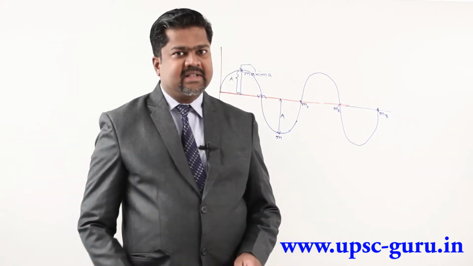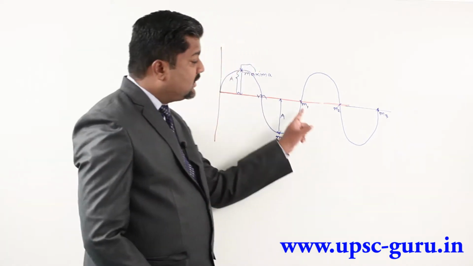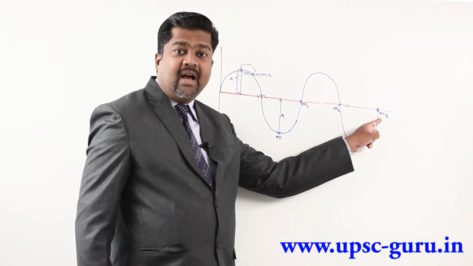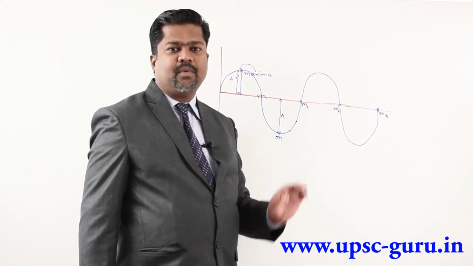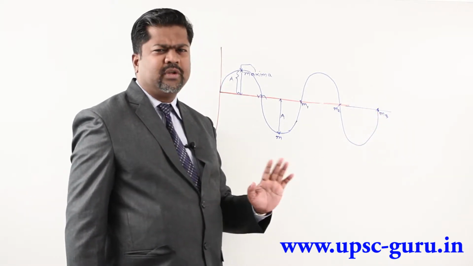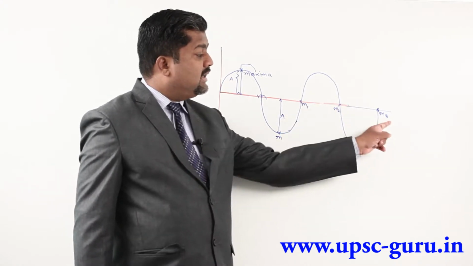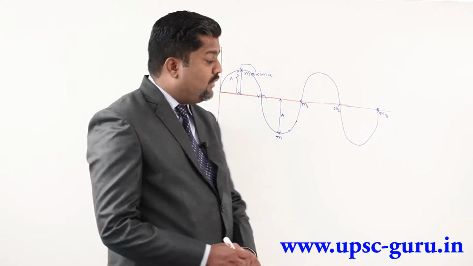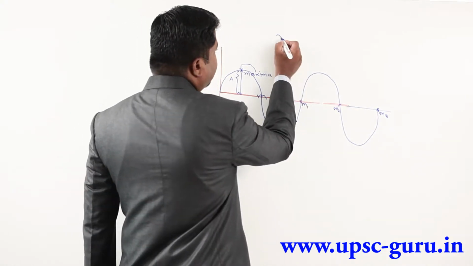Now I am revising. What is wavelength? Distance between successive, alternate mean position. So distance between alternate mean position is called as wavelength. So wavelength is denoted by letter